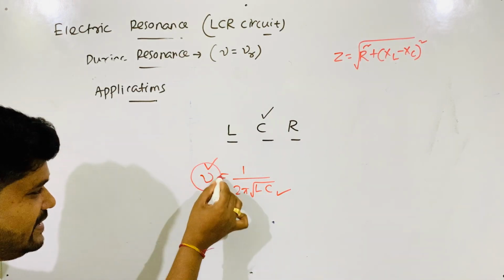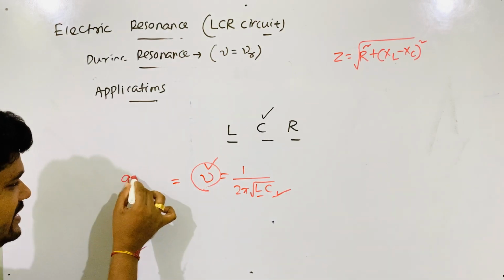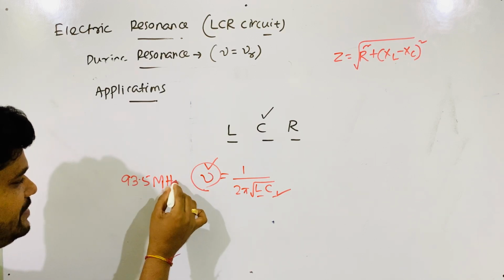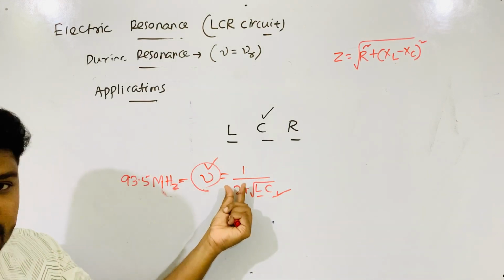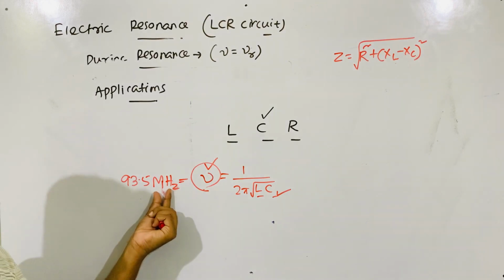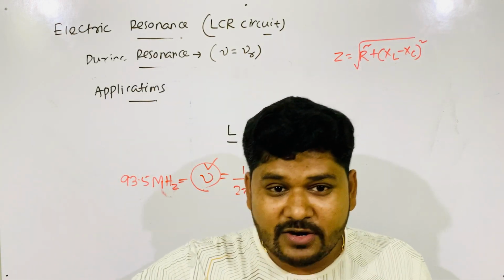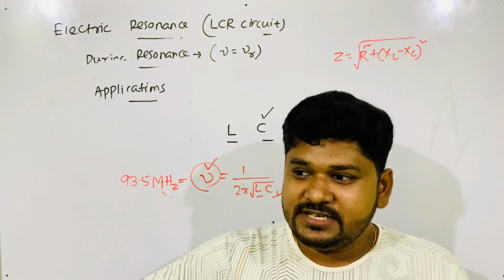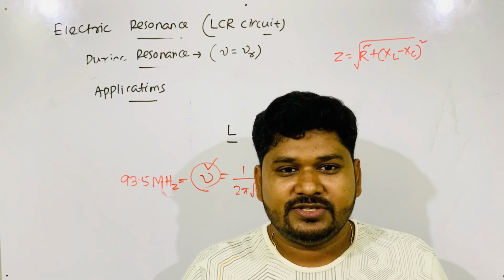And when this frequency, using L and C, comes to 93.5 megahertz, mega meaning 10 to the power 6 hertz, you fix such a C value that you get 93.5 megahertz. Immediately the 93.5 megahertz frequency moving around your radio gets absorbed by your device and starts oscillating with maximum amplitude, meaning you listen to 93.5 megahertz.